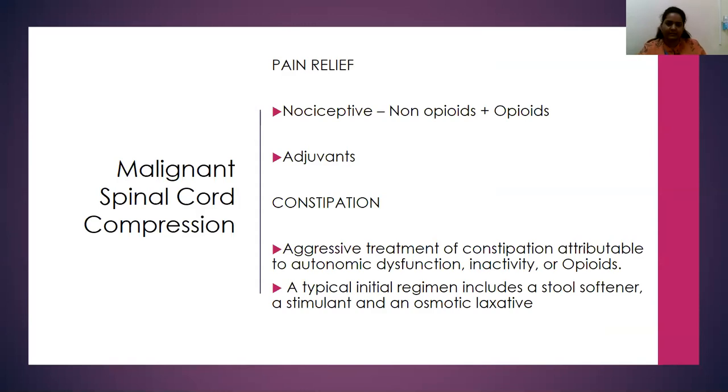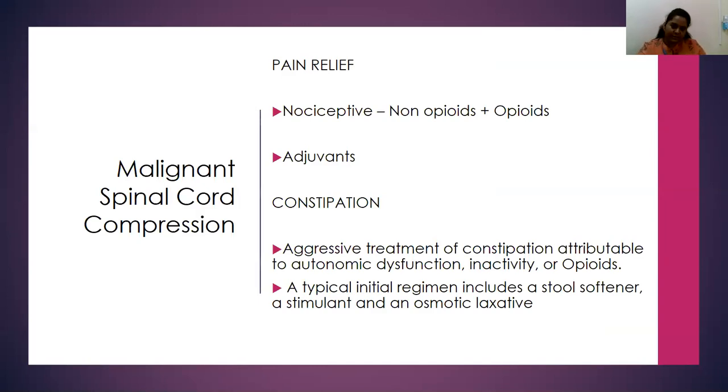Along with that, if there are signs of neuropathic pain, you could use adjuvants. Now, since here we know there is bony pain involvement, the use of agents like bisphosphonates could be helpful for this patient. Anti-edema measures will come through. So these are the first things that you should look at.